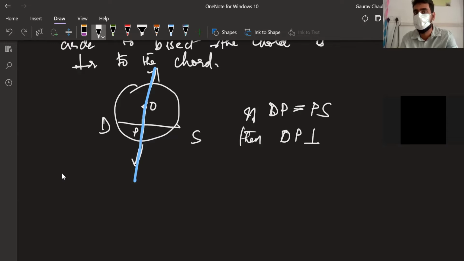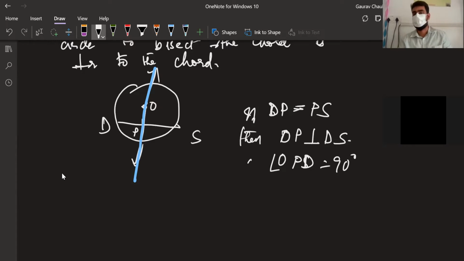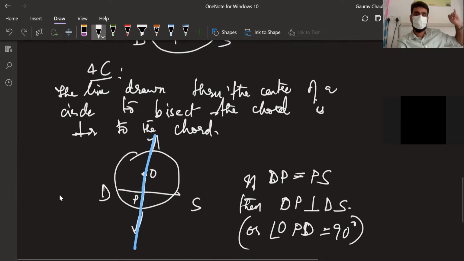OP is perpendicular to DS. You can also write angle OPB is equal to 90 degrees. This is also a way of writing. Good with that? Move ahead.